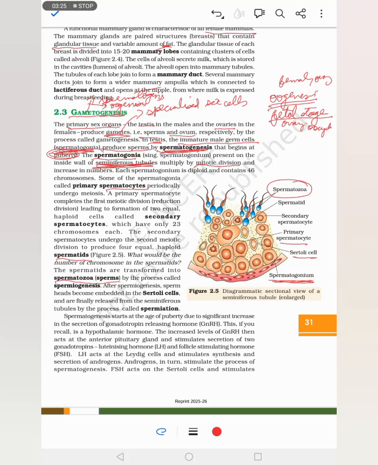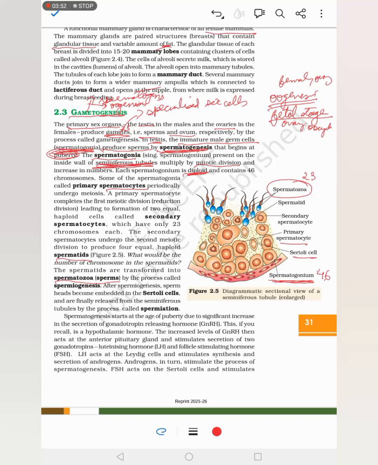The answer is both mitosis and meiosis. Spermatogonium is a diploid cell, that means it has 46 chromosomes. So 46 chromosomes should become 23 chromosomes because the gametes have only 23 chromosomes, they are haploid. That is the whole process of gametogenesis.